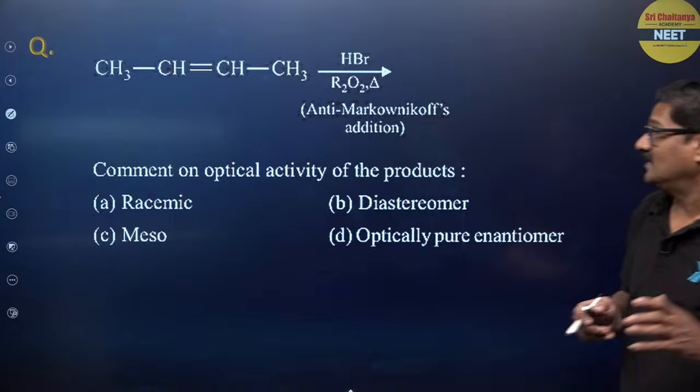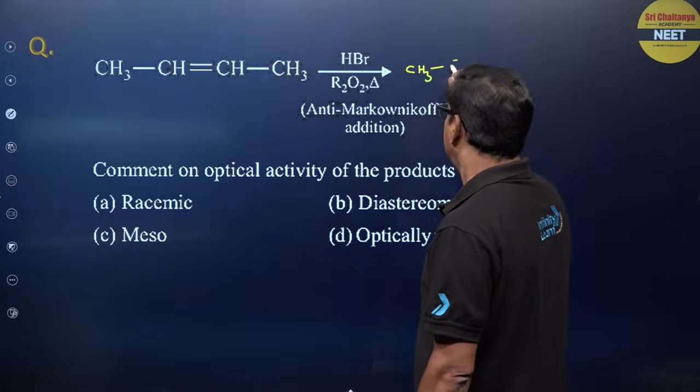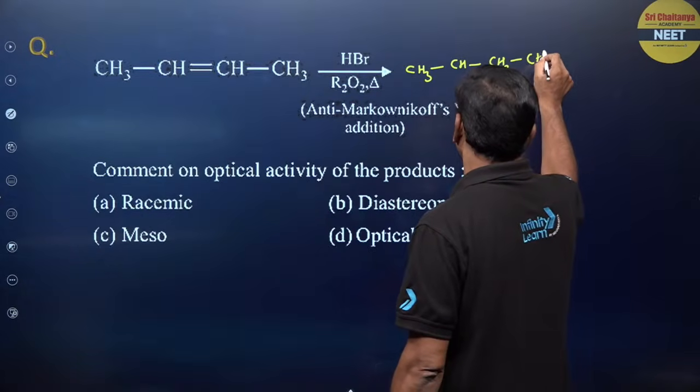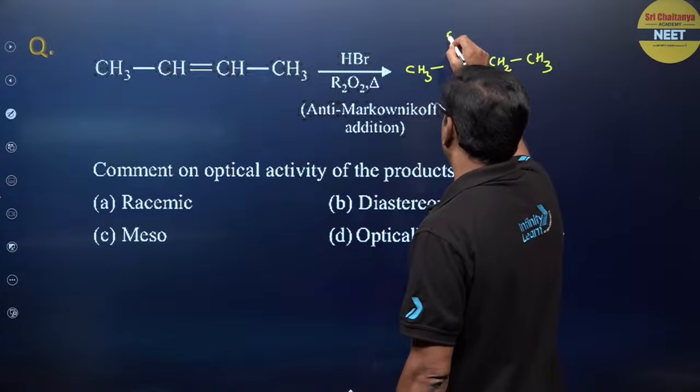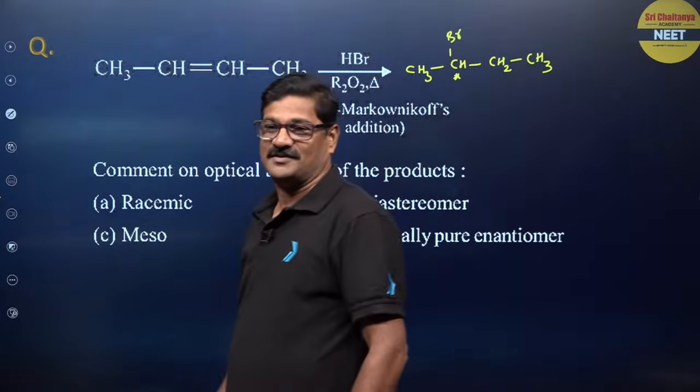Who will give this? So actually the product is going to be CH3, CH, CH2 and CH3. So you are going to generate a chiral center.